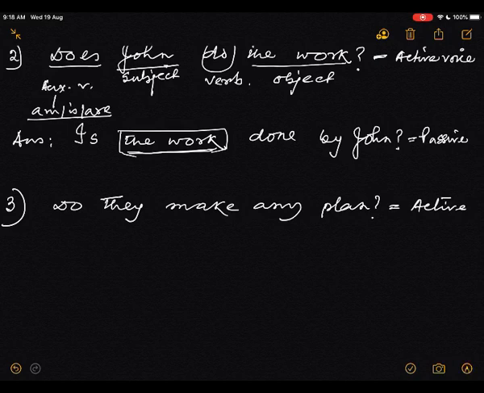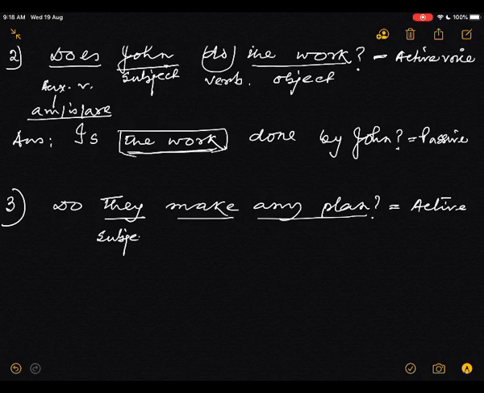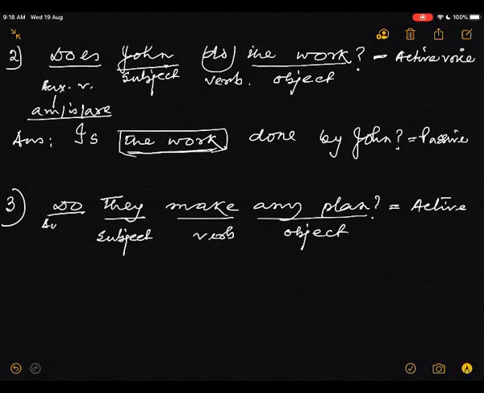Which one is the object? I am giving the underline. Now you say, which one is the subject? This one? No, this one. Subject. And object? This one is the object. And this one is the verb, and this one is the auxiliary verb.